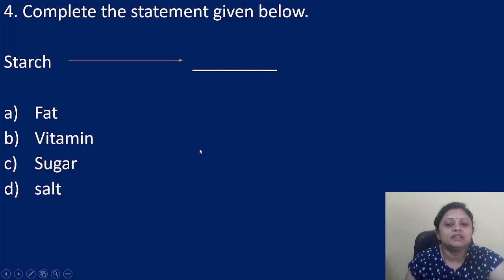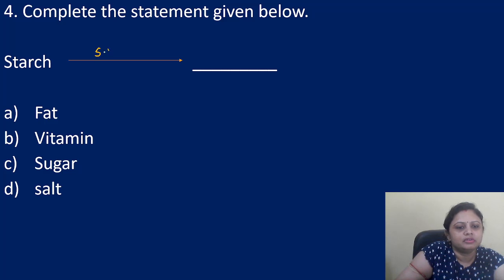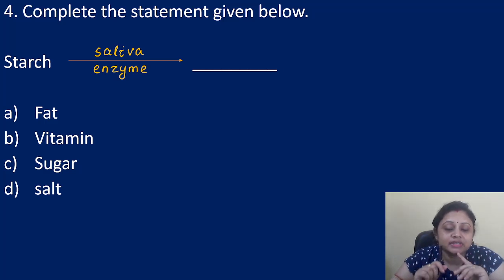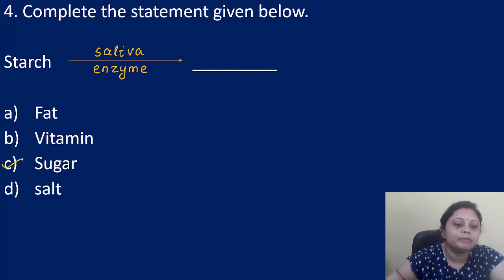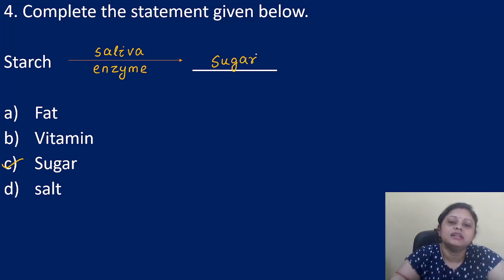Next one, complete the statement given below. Starch in presence of saliva and enzyme is broken down into what? Option A, fat; B, vitamin; C, sugar; D, salt. When starch comes in contact with the saliva secreted in our mouth, some enzyme present in the saliva breaks down the starch into simple sugars. So the correct answer is option C, that is sugar.